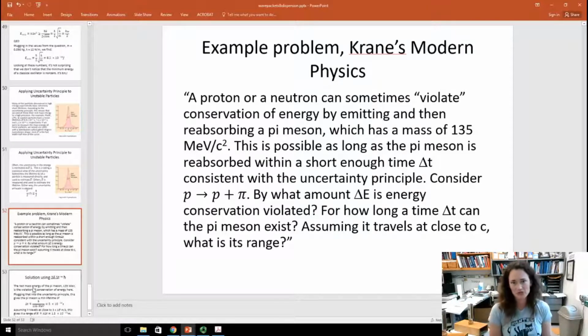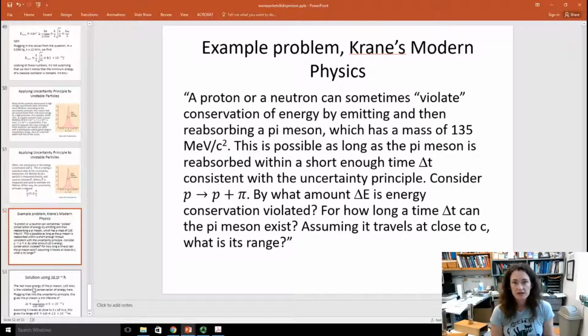Okay, now I'll continue with the question. So the mass of the pi meson is about 135 MeV per c squared. And this is possible as long as the pi meson is reabsorbed within a short enough time delta t, consistent with the uncertainty principle. So what I'm talking about with an exchange particle is, let's say the proton is sitting next to another proton or another neutron. And then that proton generates a pion or pi meson and gives it to that neighboring proton to tell it it's here and that it should be attracted to it. So for the brief amount of time that pi meson exists, it's transmitted in between. Then the other proton picks it up and it disappears again. So this is the idea of the exchange particle.